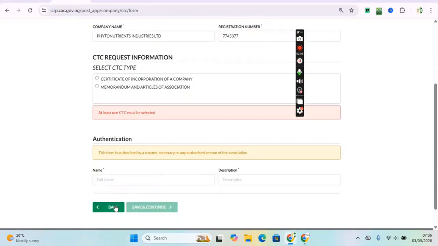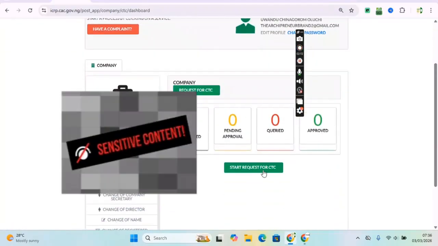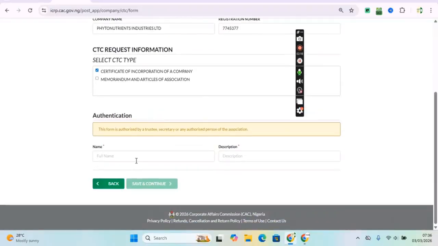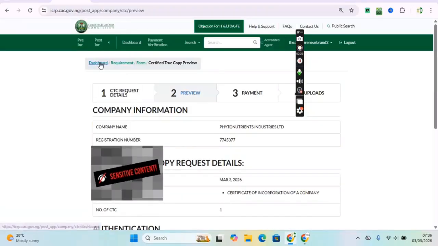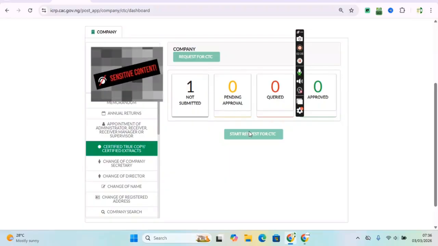So let me show you one here. As long as you have clicked on this thing, you click on something like this, you click on continue, you now come back to dashboard, it will still be showing not submitted. As you can see, it is showing 1 not submitted. So this is what I'm saying, because this one is showing 1 not submitted, right?